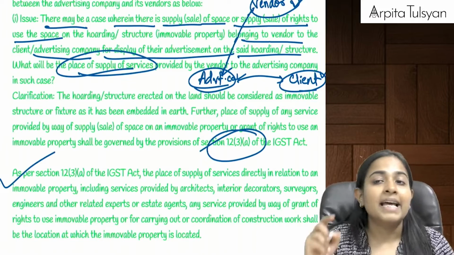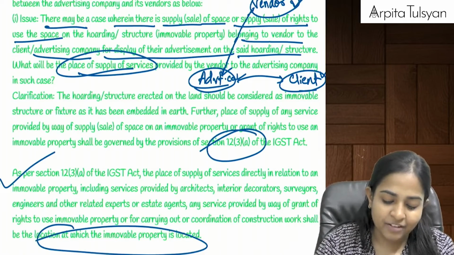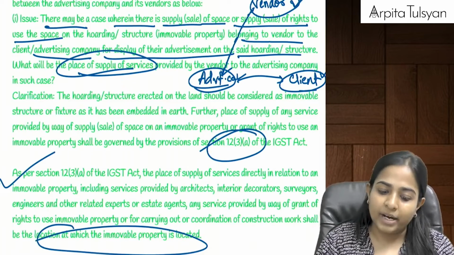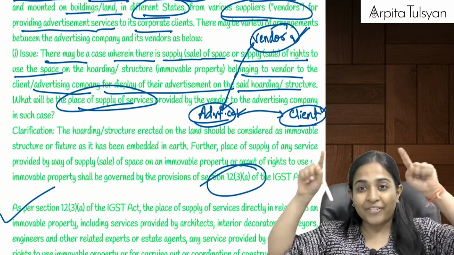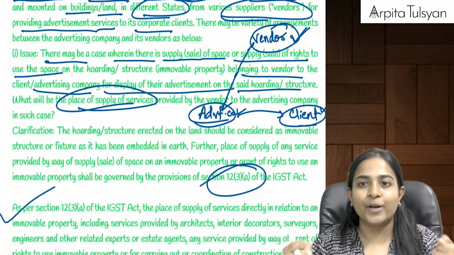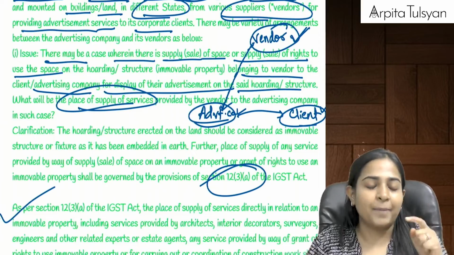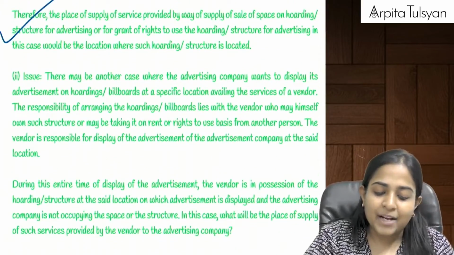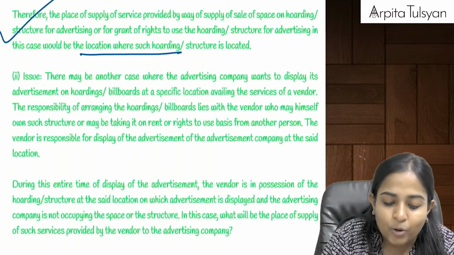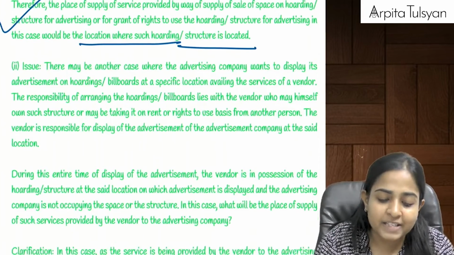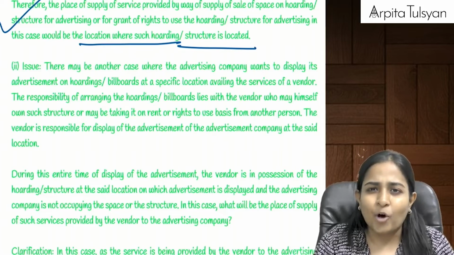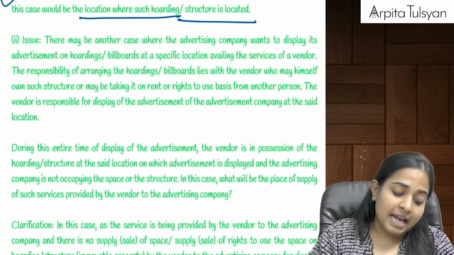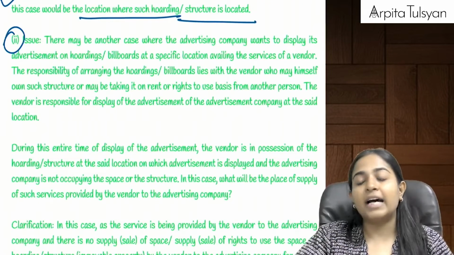In that case, the place of supply is the location at which such immovable property is located. So the place where that hoarding is going to be fixed will be called the place of supply. Are you clear with this? So the place of supply will be the location where such hoarding or structure is located. Normal, logical also.